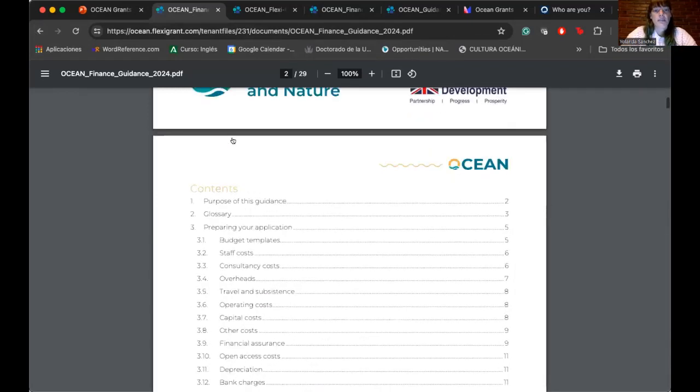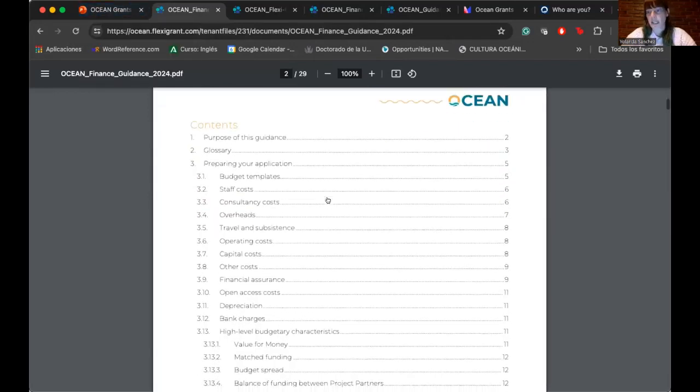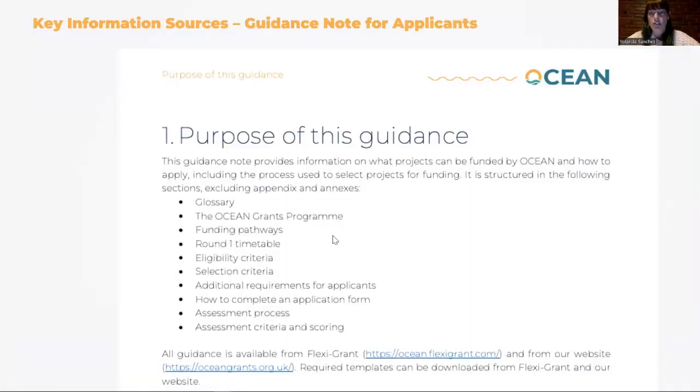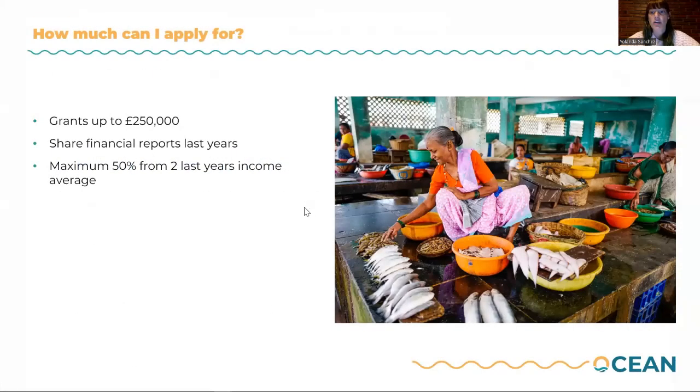I know we have received some questions about how much money can I apply for. So if we go back to the presentation with Nico, we are going to test a little bit if we are sure about how much money we can apply for, because if we already know that the community grants are up to 250,000, it's not that every organization can apply for that amount of money.